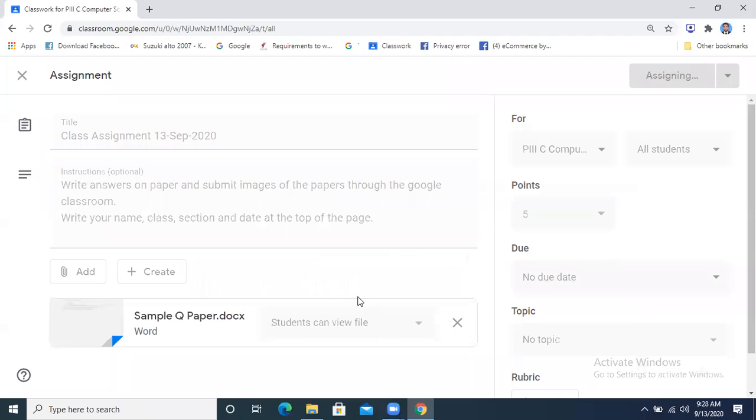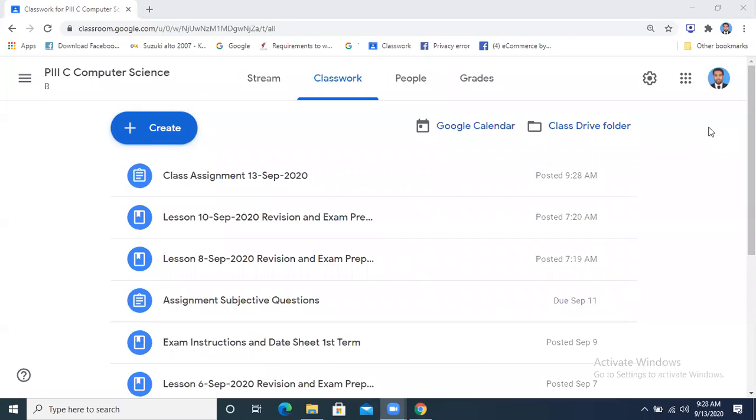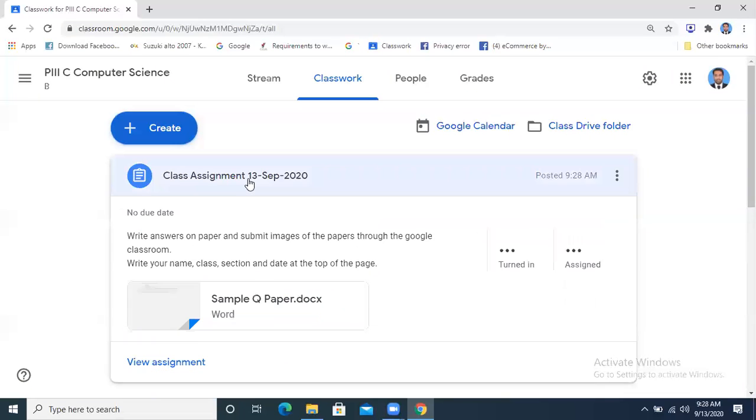Raise the hand, but I will ask only one. Okay. Yes, Junaid Khurshid. Junaid, can you see that the assignment is there in your Google Classroom? Yes, sir. Listen, can you see the assignment? Yes, sir. Is there any due date mentioned over there?